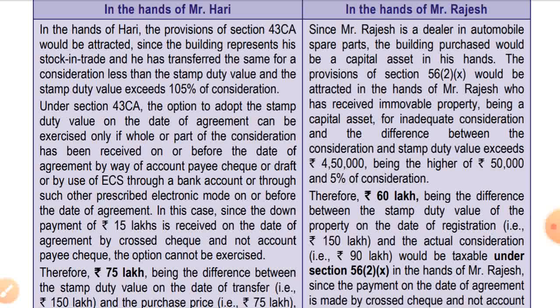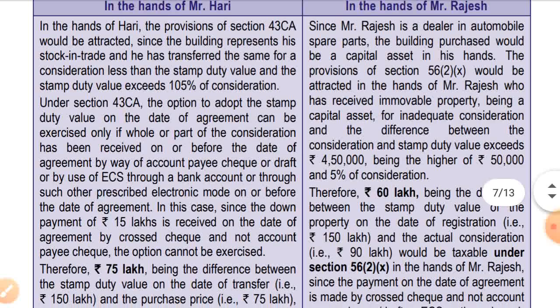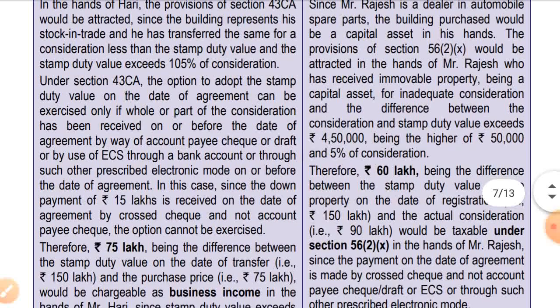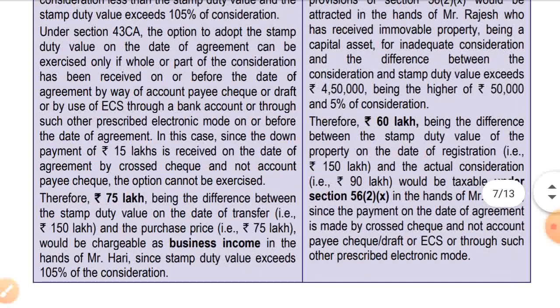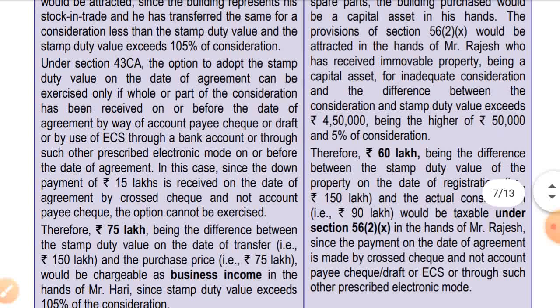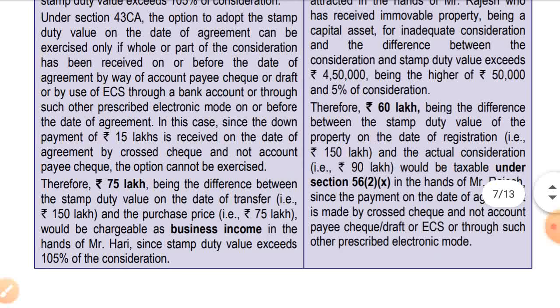As we see, these modes have been prescribed: cheque, account payee cheque, draft, ECS, any other electronic mode. But the amount has been paid by a cross cheque, so the date of agreement won't be taken. So 150 lakh will be taken instead of 140 lakhs. Therefore 75 lakhs, being the difference between the stamp duty value on the date of transfer, that is rupees 150 lakhs, and the purchase price of Mr. Hari, 75 lakhs, would be chargeable as business income in the hands of Mr. Hari, since stamp duty value exceeds 105% of the consideration.